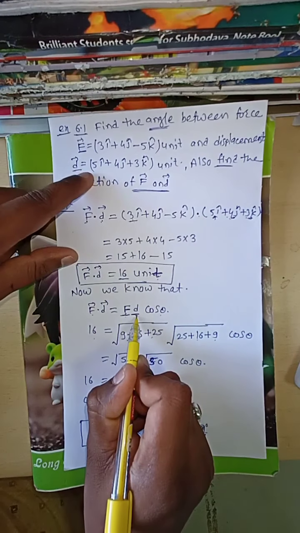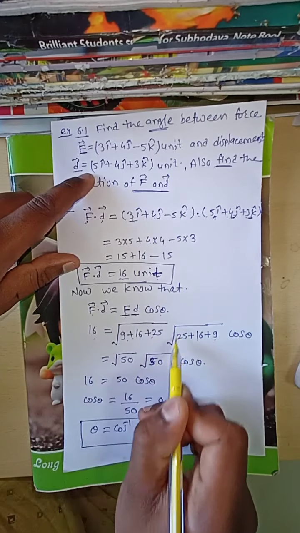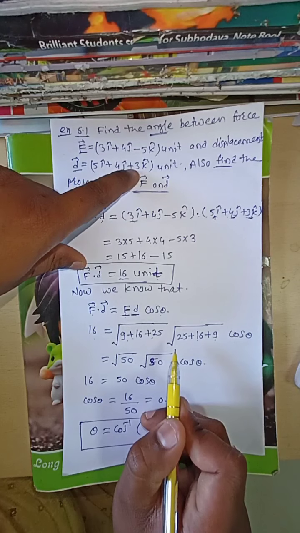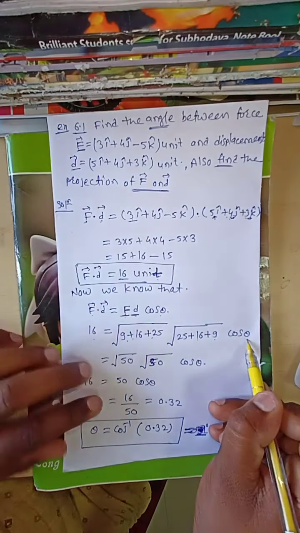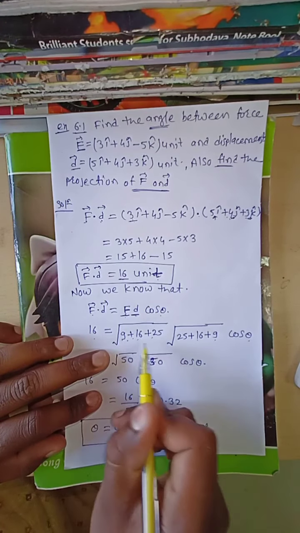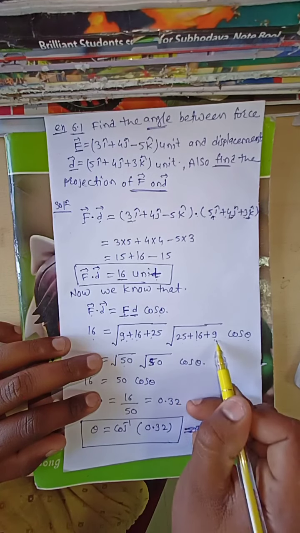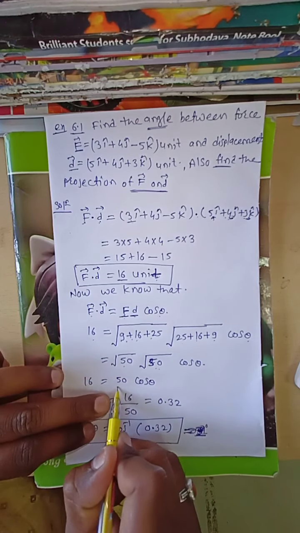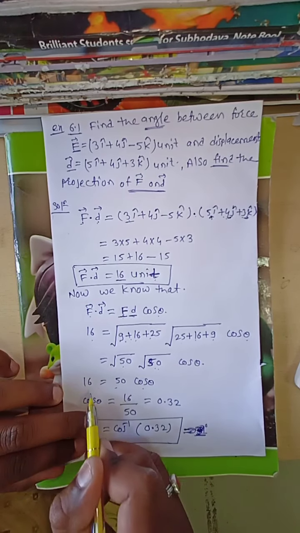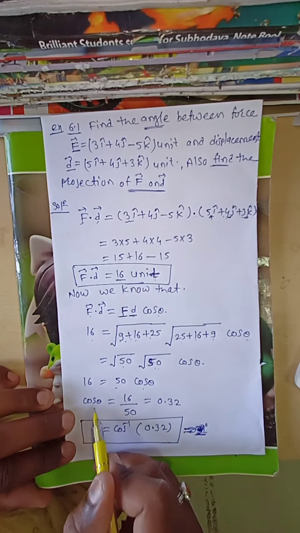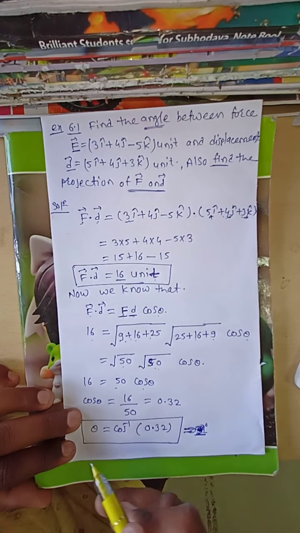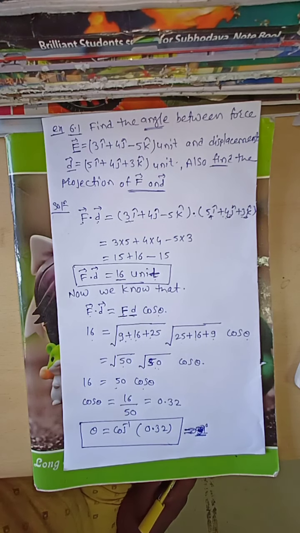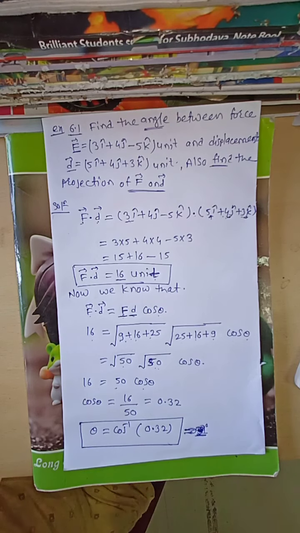Similarly D is under root of 5 square plus 4 square plus 3 square, into cos theta as it is. Therefore 9 plus 16 plus 25 is 50, and 25 plus 16 plus 9 is also 50. Therefore under root 50 into under root 50 is 50, into cos theta. Therefore 16 is equal to 50 cos theta, so cos theta is 16 by 50. Therefore theta is cos inverse of 0.32. This is example 6.1.